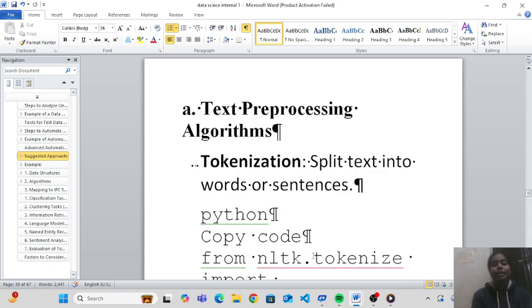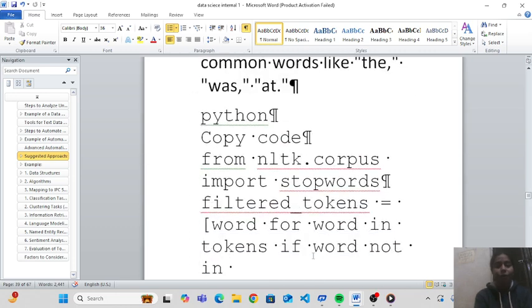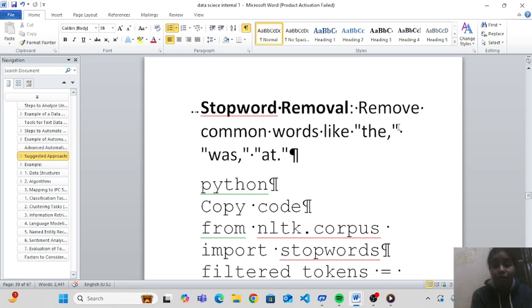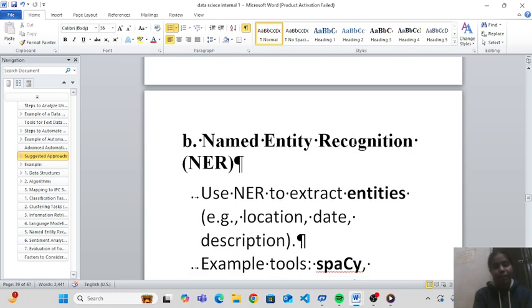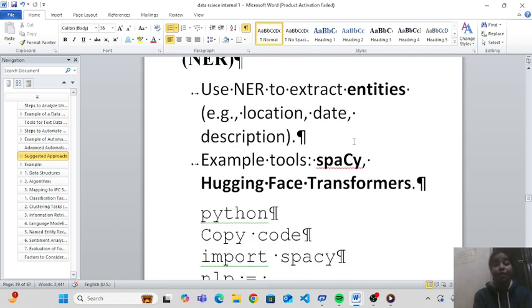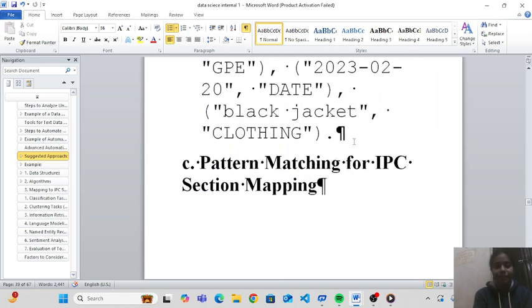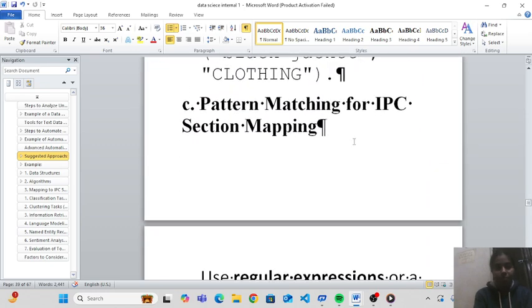Algorithms. The next is text processing algorithms. First is tokenization, splitting text into words or sentences, and this is the code. Second is stop word removal: remove common words like the, was, at. In this complaint there are some common words like the, was, at, and we have to remove them. Then named entity recognition: use NER to extract entity, location, date, description. For example, tools like spaCy, Hugging Face transformers, etc. And this is the Python code we use.